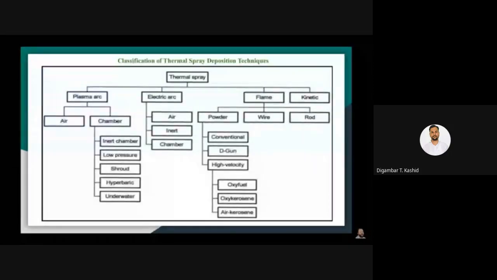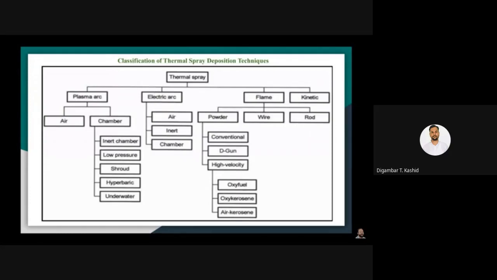On the other hand, it may be in the form of wire or in the form of rod. If it is in the form of wire, then it has to be only under the conventional category, because under detonation gun or high velocity categories you cannot use wire as a precursor material for deposition. Likewise, when you use a rod as a precursor, there also it has to be conventional flame spraying.